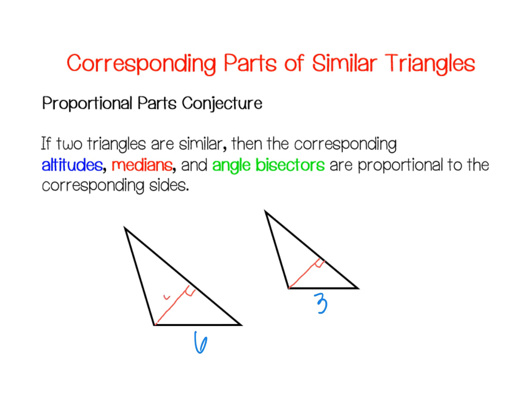And if I knew this one was 4, and I want to solve for this altitude, then I can just do 4 over 6 equals x over 3. So just setting up proportional parts just like you would do sides. All right, so you'd have 6x equals 12 and x would equal 2. This works for our altitudes, our medians, and our angle bisectors.